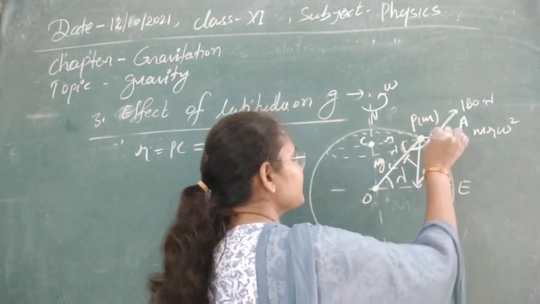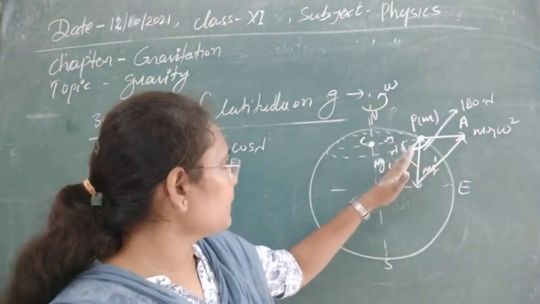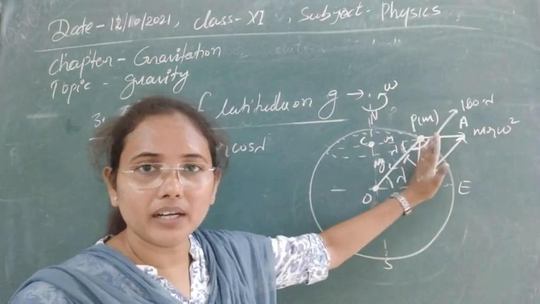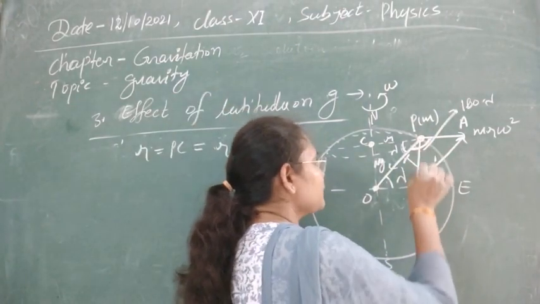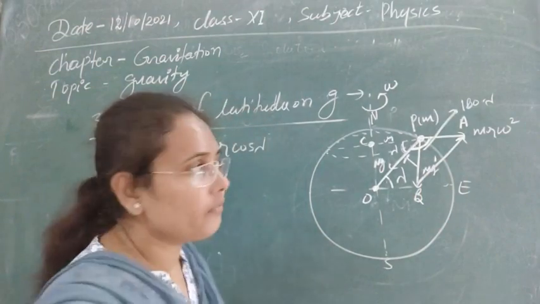Due to the rotation, the direction changes, so this will be mg dash. As the weight works from point O to point B, the gravity is changing from g to g dash.